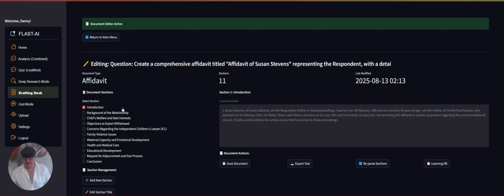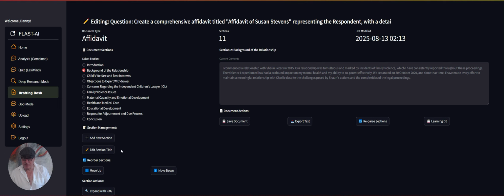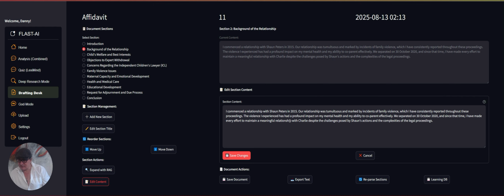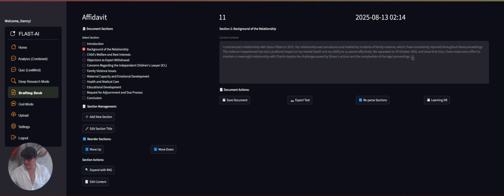And look at this. You've got introduction, background of the relationship. When I click on background of the relationship, the content appears here. In this section, if you want to edit what it says there, I'm going to just put some exclamation marks and save, just to show you that it's now saved up there. You can edit that there.